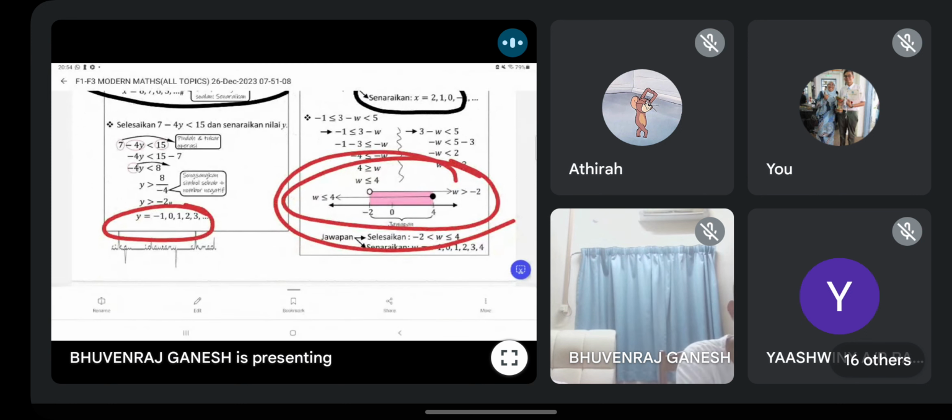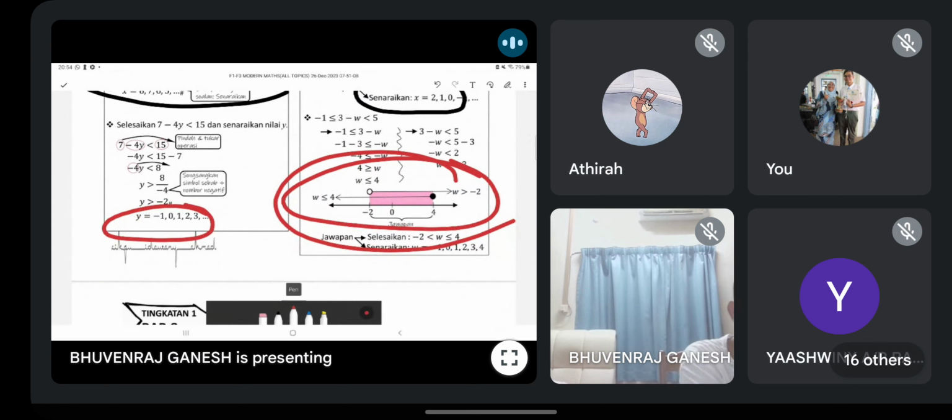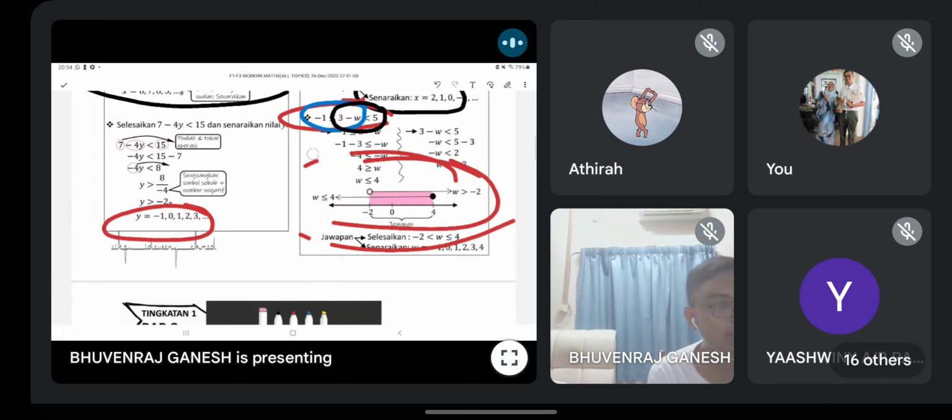Okay, another example is this one. You must know, this one is combined. So you have to split it out. How do you split? Based on the inequality sign. You look at the inequality sign, then you separate. Use different colors. This one is 1, and then this one is another one. Can you all see? That's how you get two separate inequalities over here.